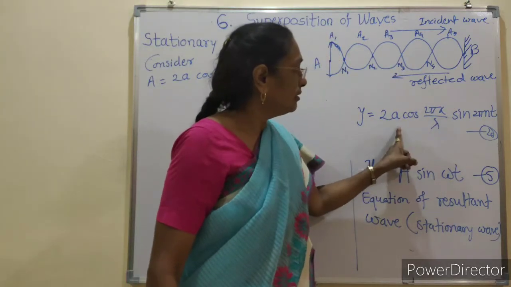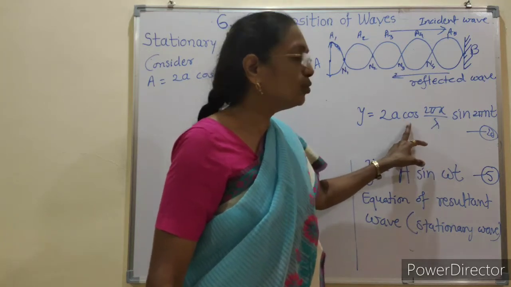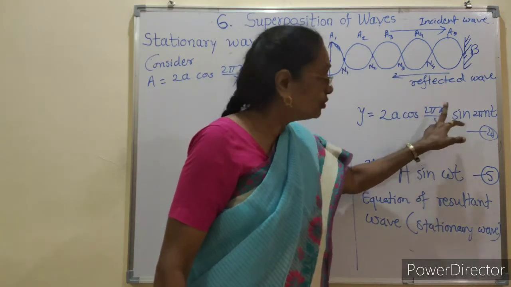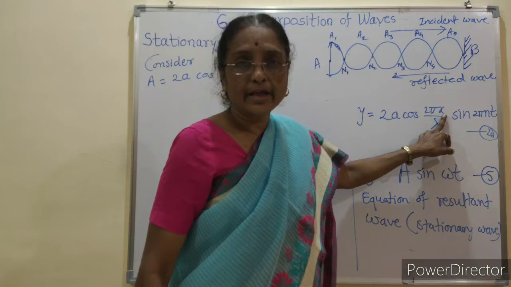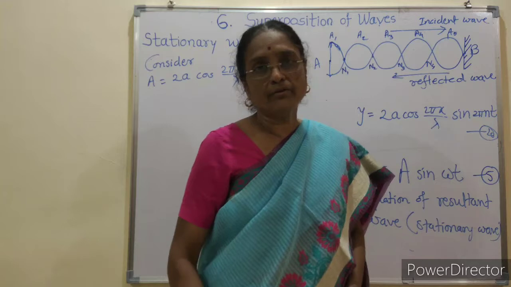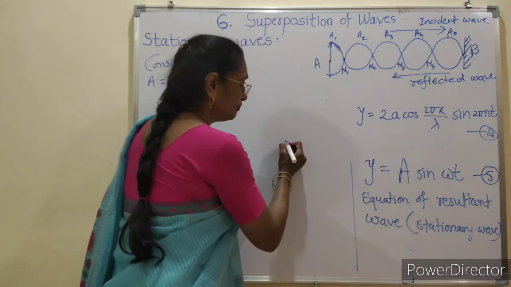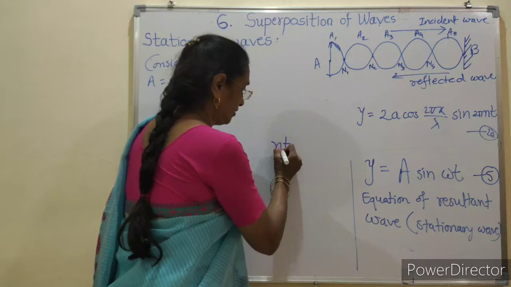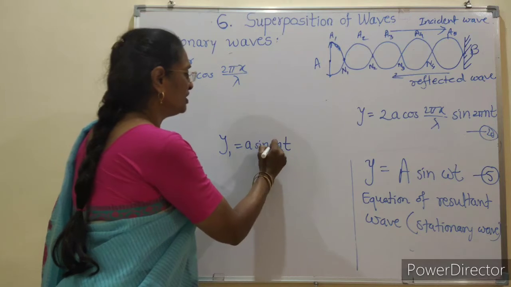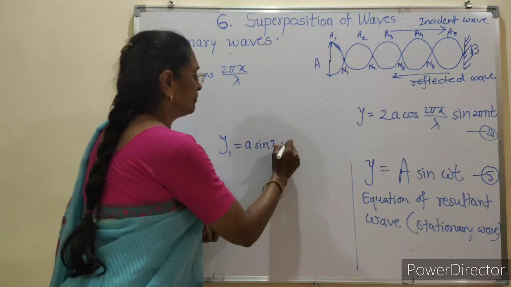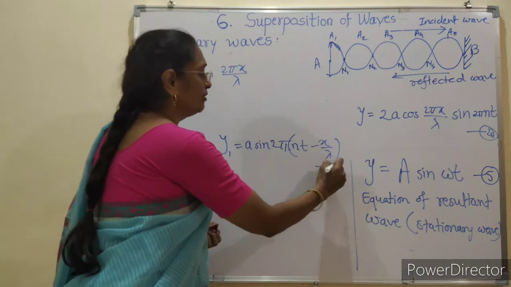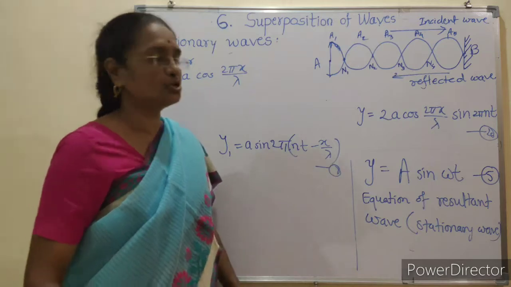Here there are two ratios, cos and sin, and in the cos ratio there is x, means position is involved, and in the sin term there is only frequency. In our individual displacements the relation is like this: a sin 2π(nt minus x/λ) for the first wave. For the second wave there is positive sign.